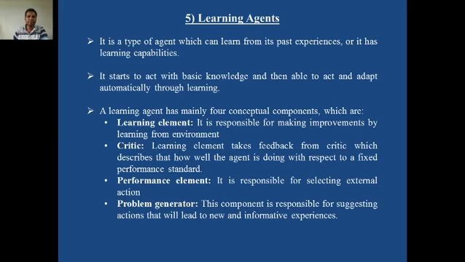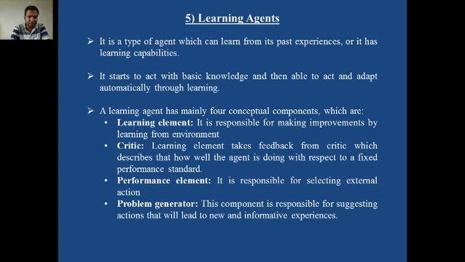Then learning agents, the last category. It is a type of agent which can learn from its past experience, or has learning capability. It is specifically designed for learning from past experiences. It starts to act with basic knowledge and is then able to act and adapt automatically through learning.